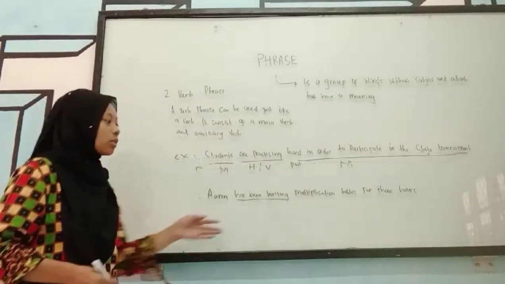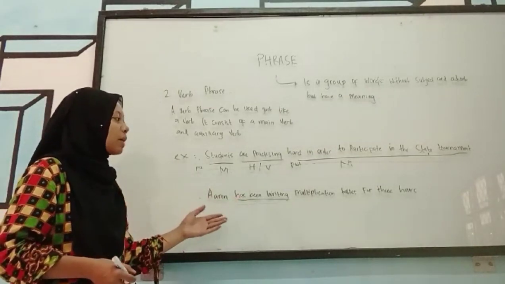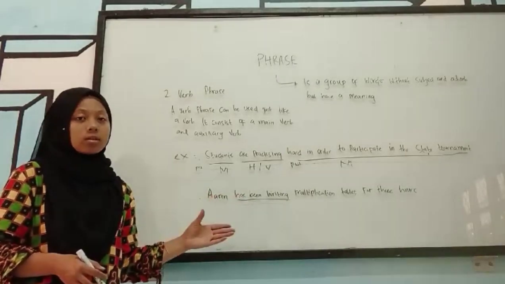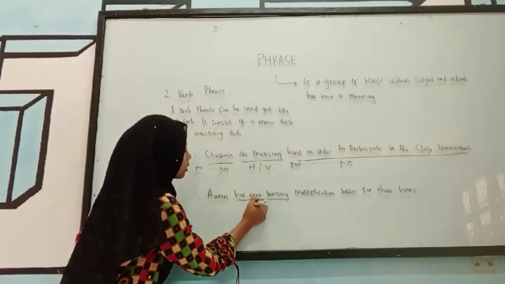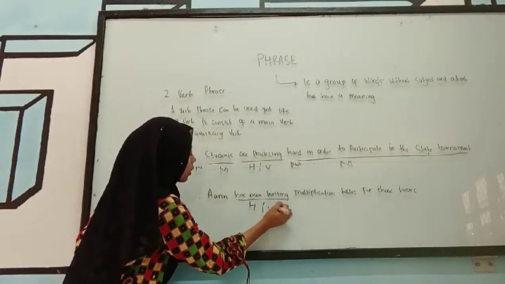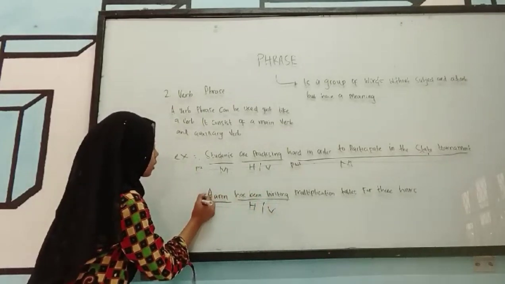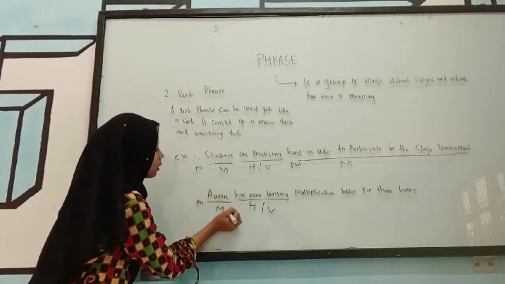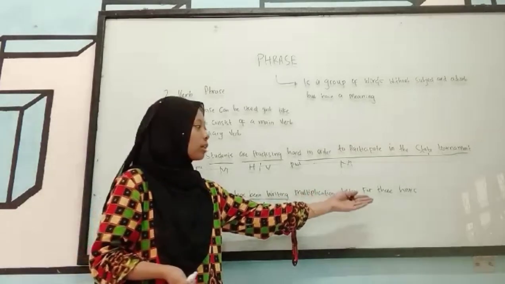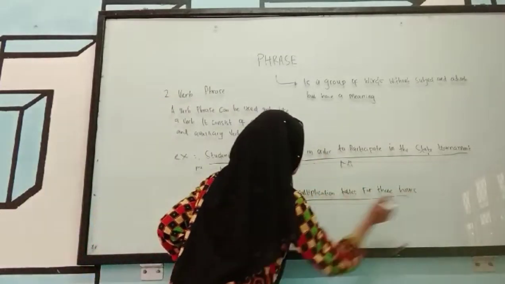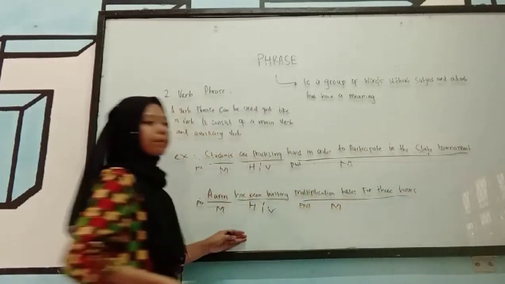The second example: Aaron has been writing multiplication tables for 3 hours. Has been writing is the head verb, Aaron is the pre-modifier, and multiplication tables for 3 hours is the post-modifier.